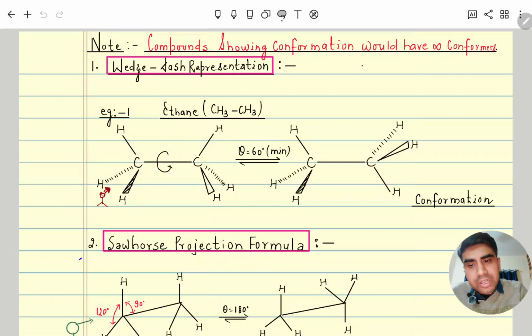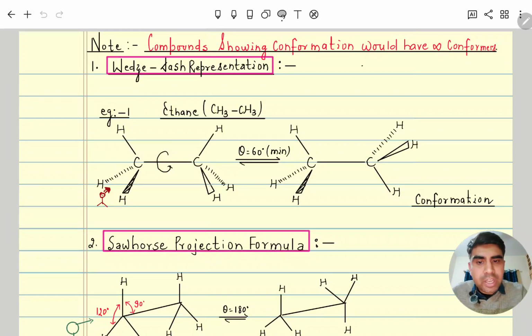Next, a representation which we can do with the help of the wedge-dash representation is Sawhorse projection. Here you can see that this carbon can rotate, conformer. As it rotates by a minimum angle of 60 degrees, what will happen? This inner hydrogen will go backward and this hydrogen will come forward, and the above hydrogen will become in plane.